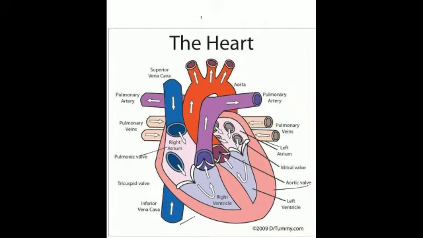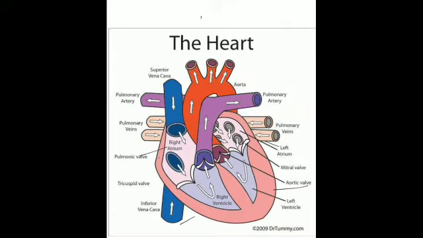So, what is this doing? This prevents the blood from mixing, that is, on the right side we have the deoxygenated blood, on the left side we have the oxygenated blood. So, this septum is preventing the mixing of oxygenated and deoxygenated blood.